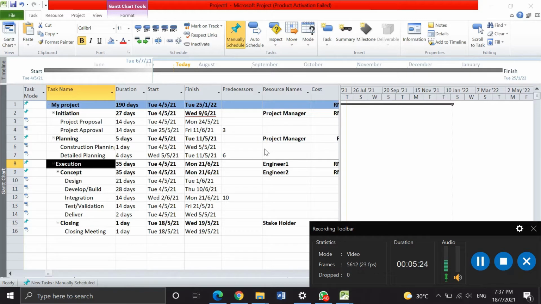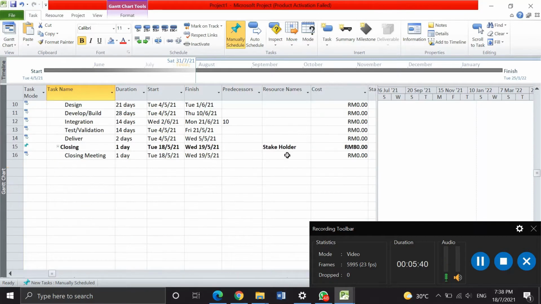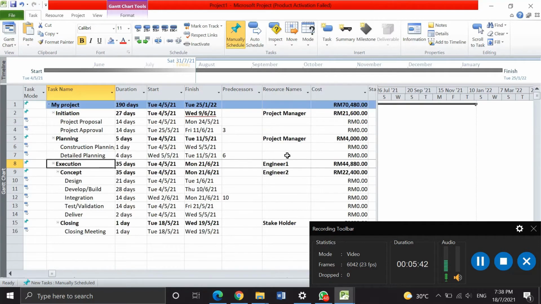For the next one, estimation. For the estimation in this course, I just use a salary for a project manager, engineer one, engineer two, and stakeholder.